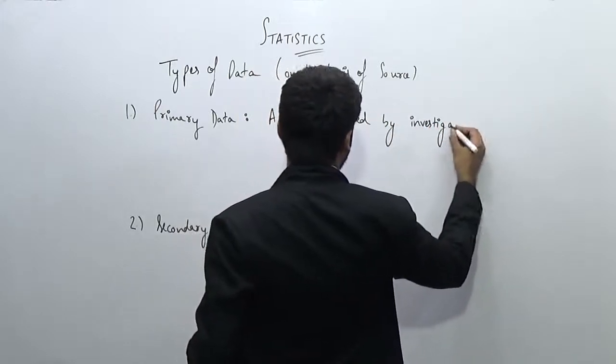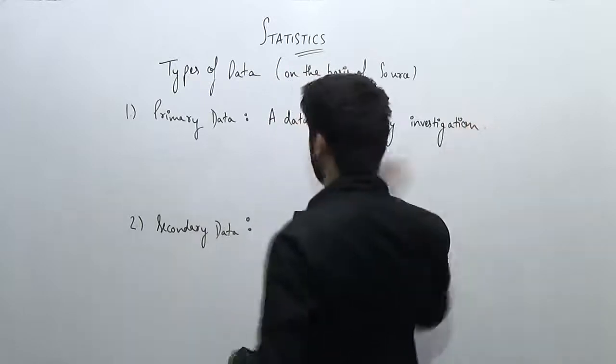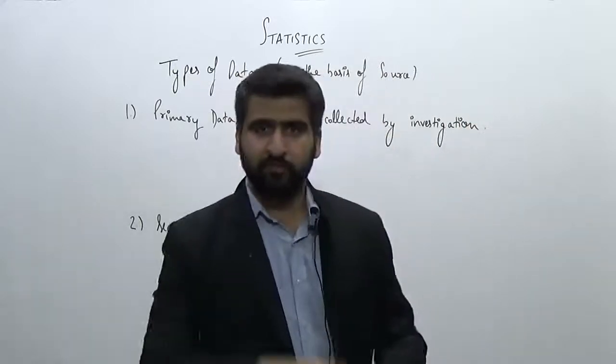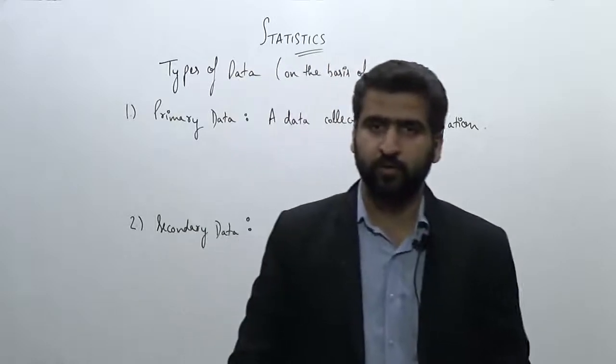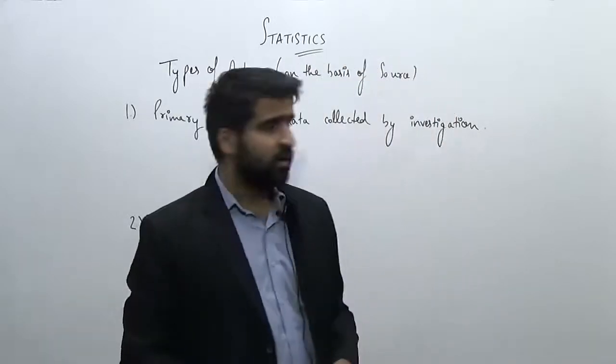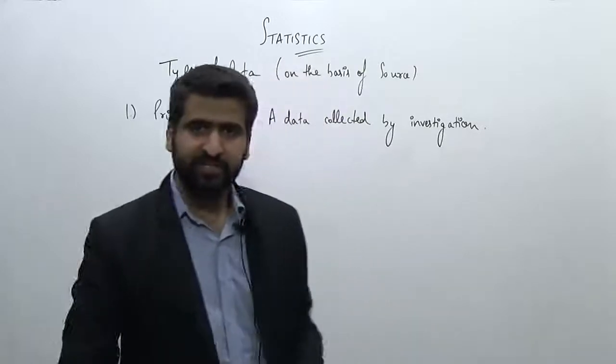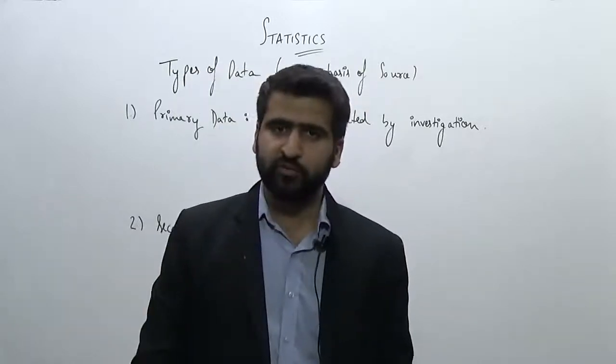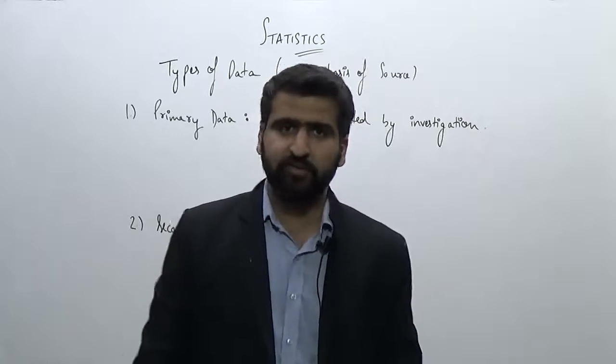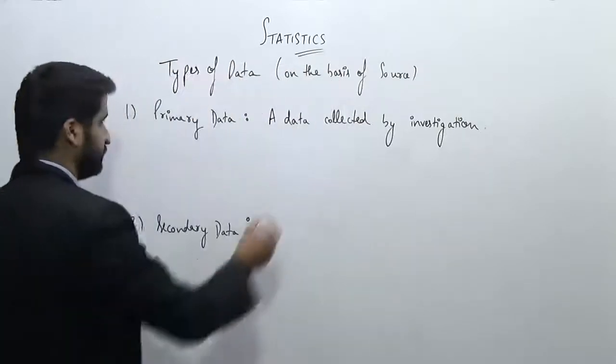Let's say I have to find out, or I have to create a data of the date of births of all the students in a class. So the first way of doing this is by investigation. And by investigation I mean, let's ask each and every student, when is your date of birth. That can give me a data.